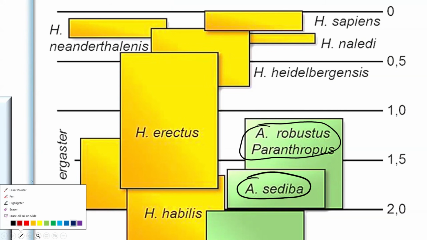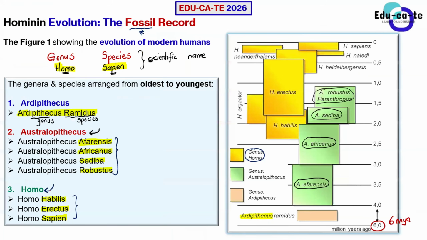The Homo genus is the third one, and it is the most advanced one. This is where the modern humans fall into, because I've already said that our scientific name is Homo sapiens. That Homo there is our genus. So we share this genus with other species such as Homo habilis, Homo erectus, and Homo sapien.